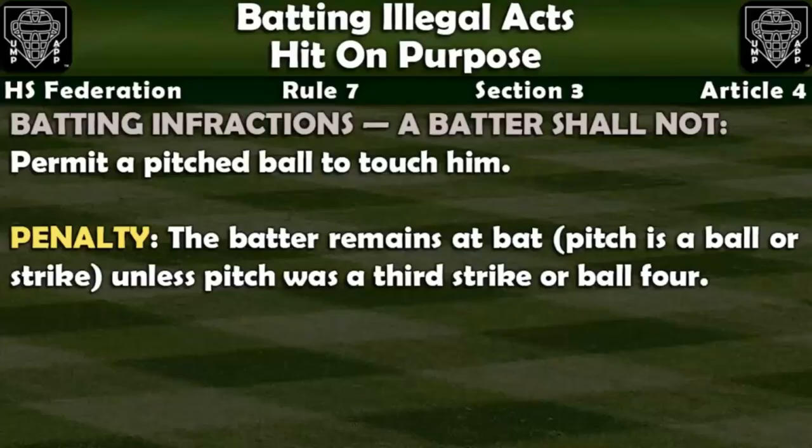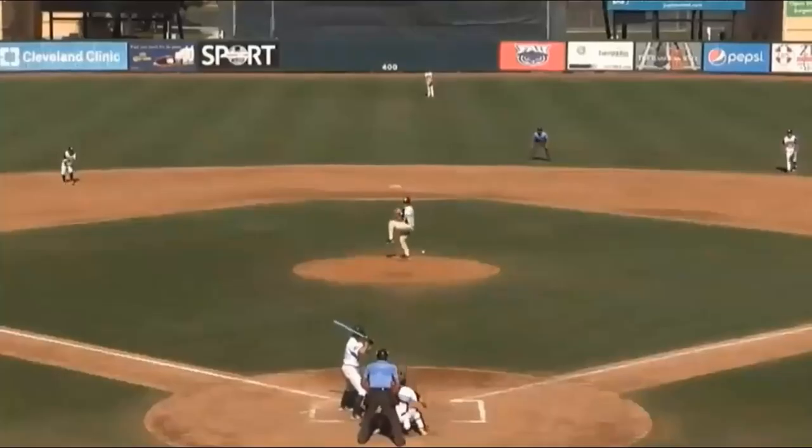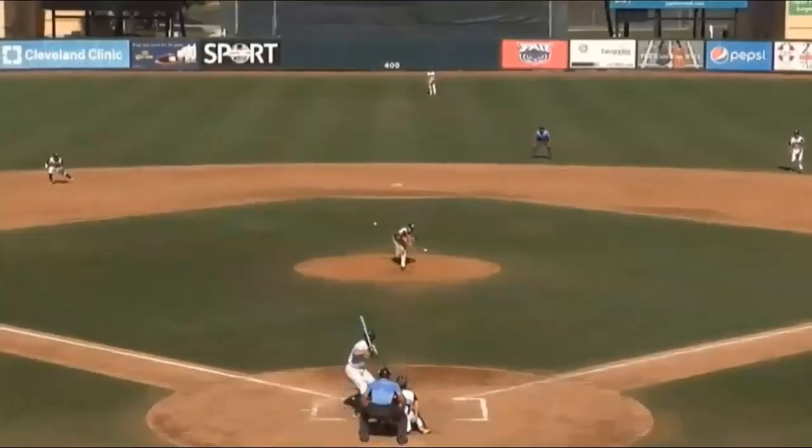The pitch is ruled a ball or a strike, unless the pitch was a third strike or ball 4, which would end the at-bat. To rule correctly, the umpire must look for the following. Does the hitter freeze in the batter's box and get hit by a pitch that was well inside the batter's box? In this example, the pitched ball is well inside the batter's box.